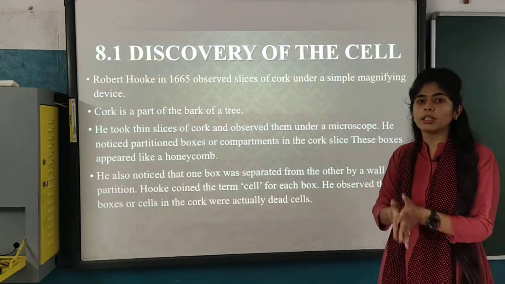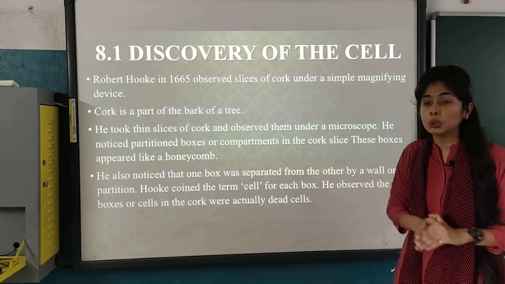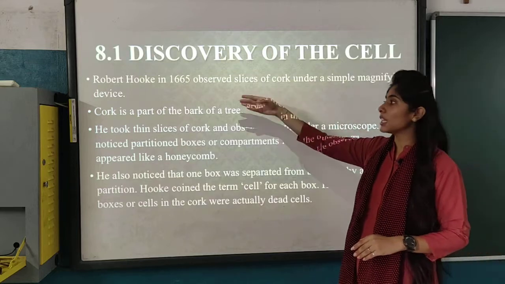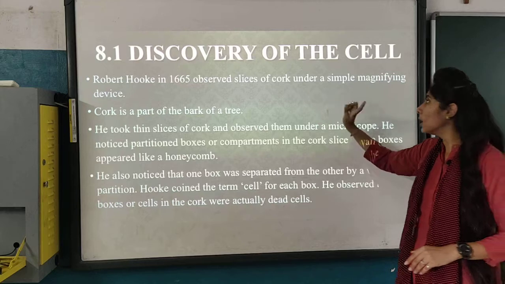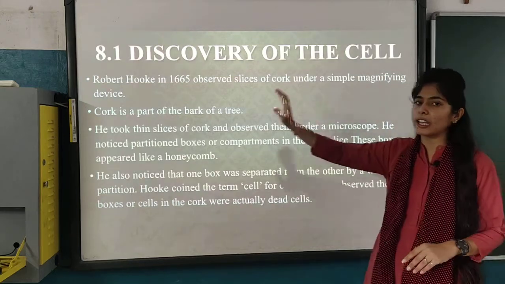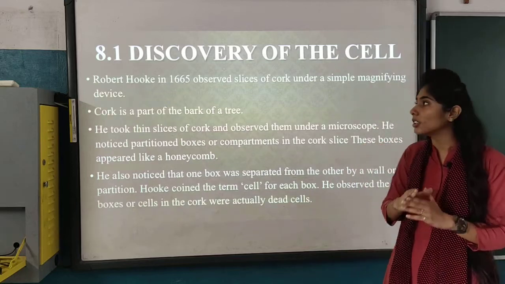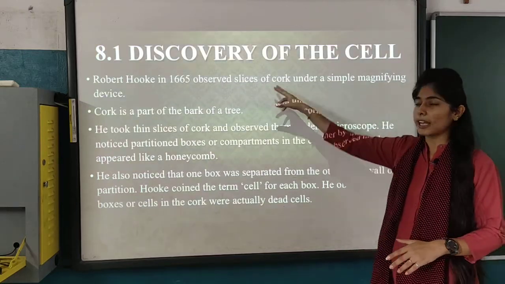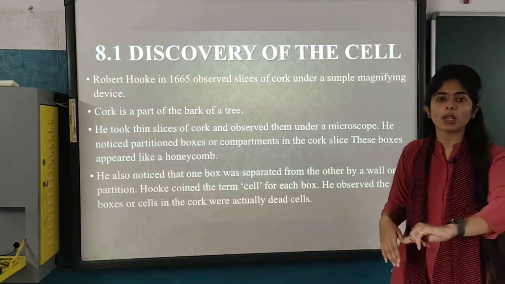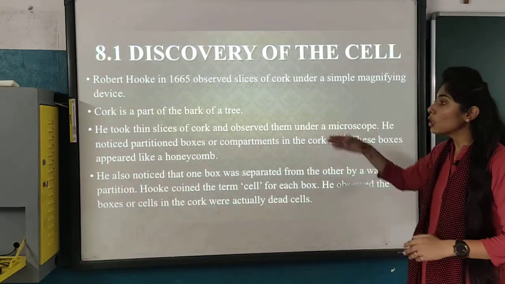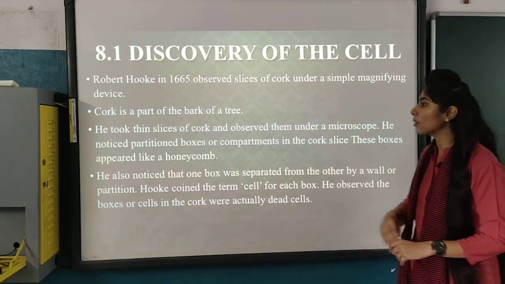Who discovered the cell first? Robert Hooke. In 1665 Robert Hooke observed a slice of cork under a simple magnifying device, a magnifying lens. It was a dead cell, not a living cell. Cork is a part of the bark of a tree.